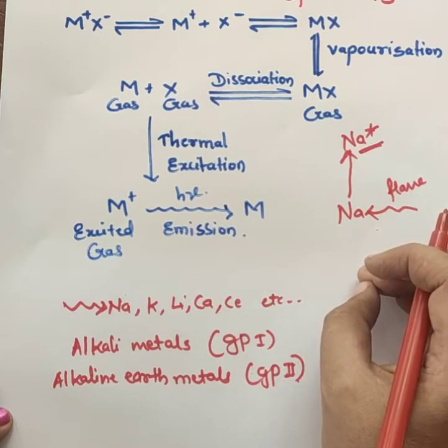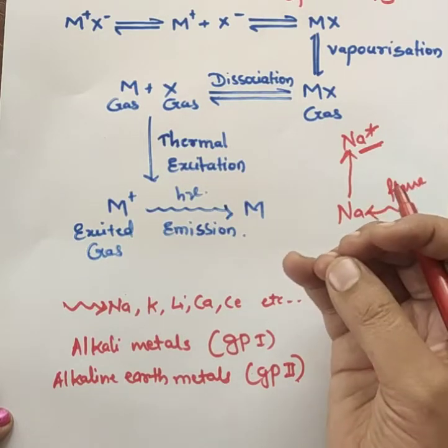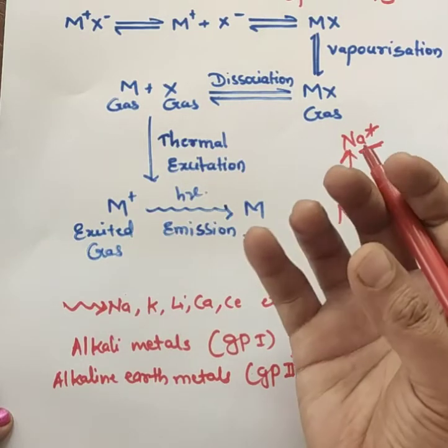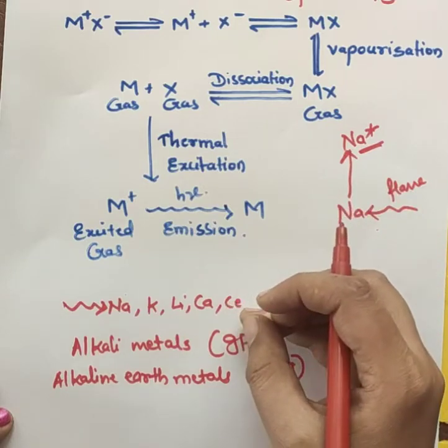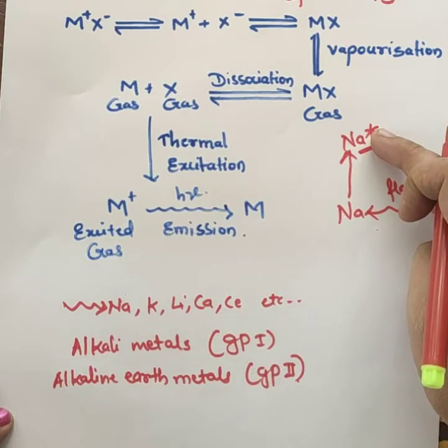Some of the atoms of the species or sample will absorb the thermal energy and be excited to a higher energy level where they are not stable.